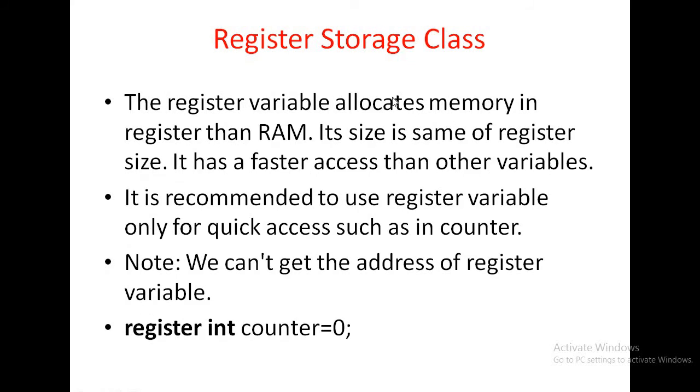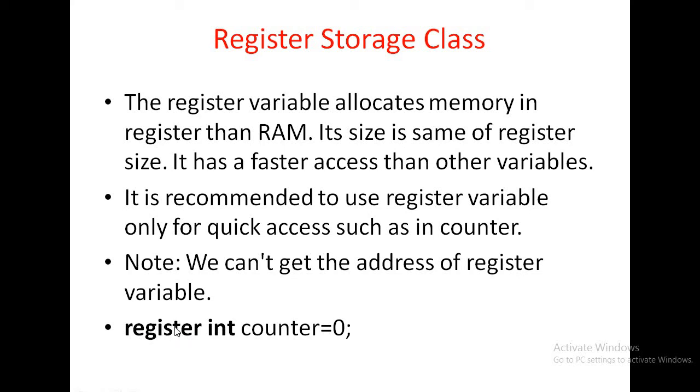Then the register storage class. Automatic and register are both the same, but before the variable name the auto keyword is used, whereas here the register keyword is used. This is the first difference.